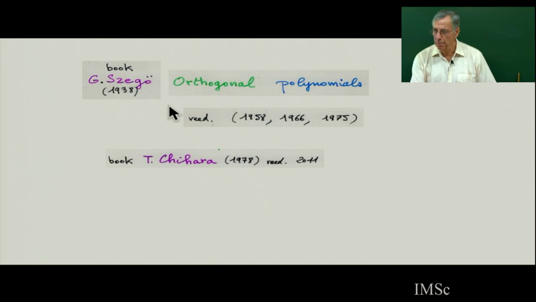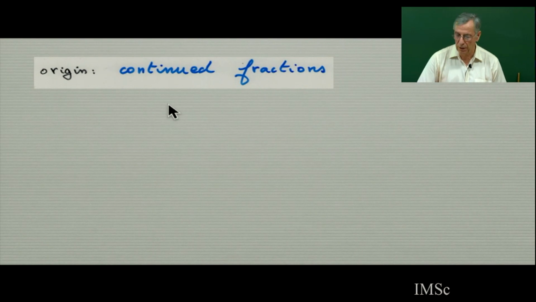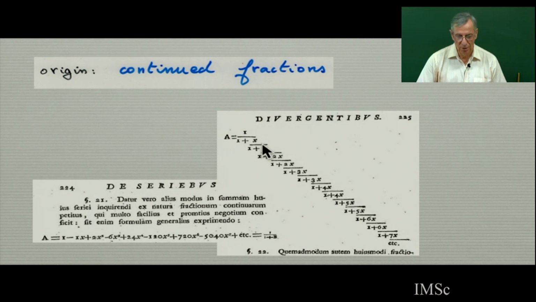But the origin of orthogonal polynomials is not Chebyshev polynomials. It's much earlier. The origin is continued fractions. And like this, you see, here is the continued fraction. The expansion, this is a power series which counts permutations: 1, 2, the n factorial. This is the ordinary generating function for permutations. The coefficients are n factorial. And you can expand this into what is called a continued fraction. See, so there are some coefficients here, 1, 1, 2, 2, 3, 3, 4, 4 in the x.